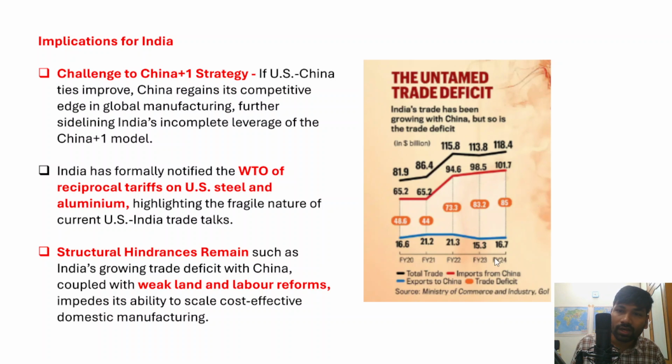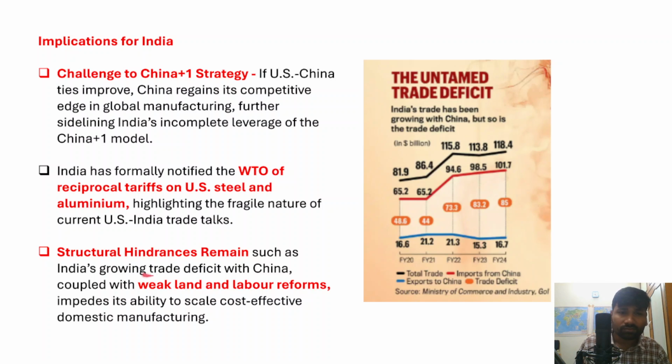So as of now, in the financial year 24, India has a trade deficit of $85 billion. The total bilateral trade between India and China in the financial year 24 is $118.4 billion. China exports $101 billion worth of goods to India, but India exports just $16.7 billion worth of goods to China, and that leads to a huge trade deficit between India and China.